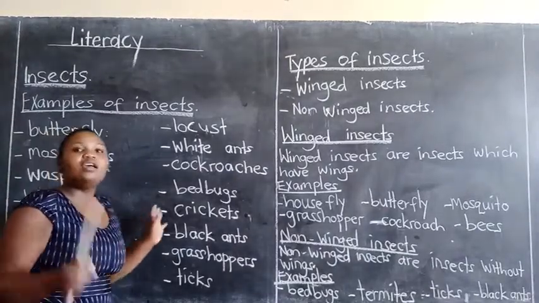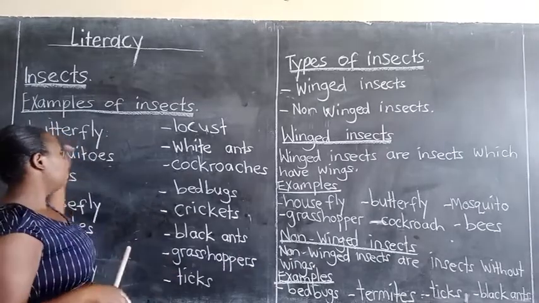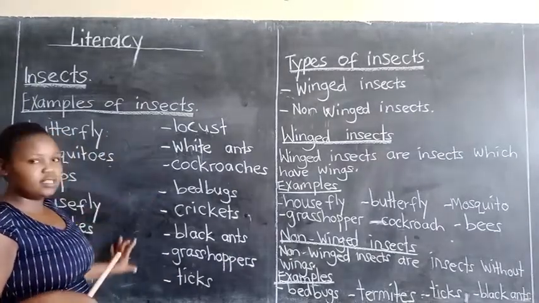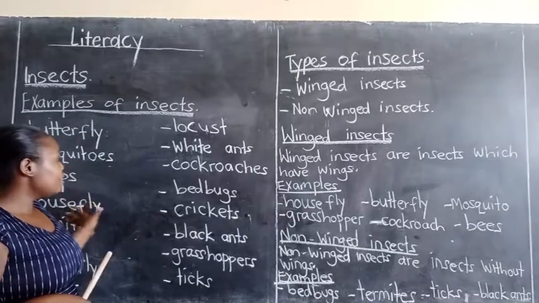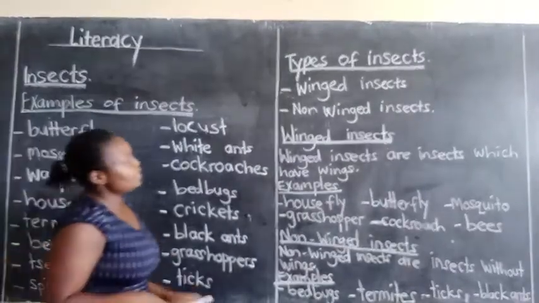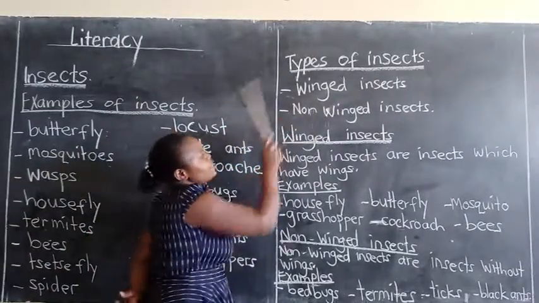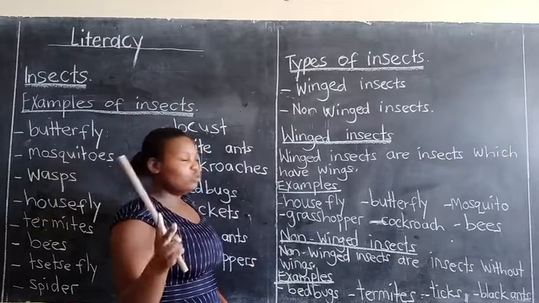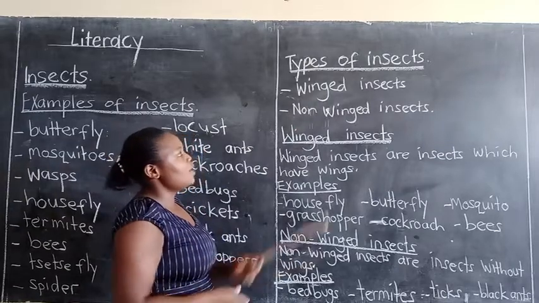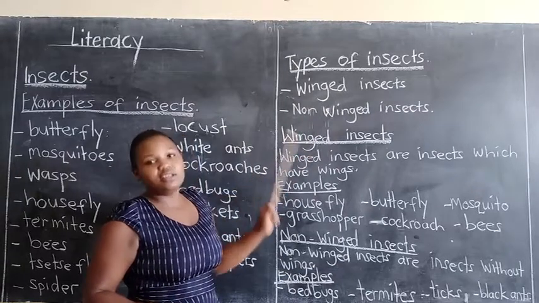because they can ask you any question about this. They can say, give an example of an insect. So you can give any from all this list we have written and you get it right. Then we said the types of insects. There are two types of insects: winged insects and non-winged insects.